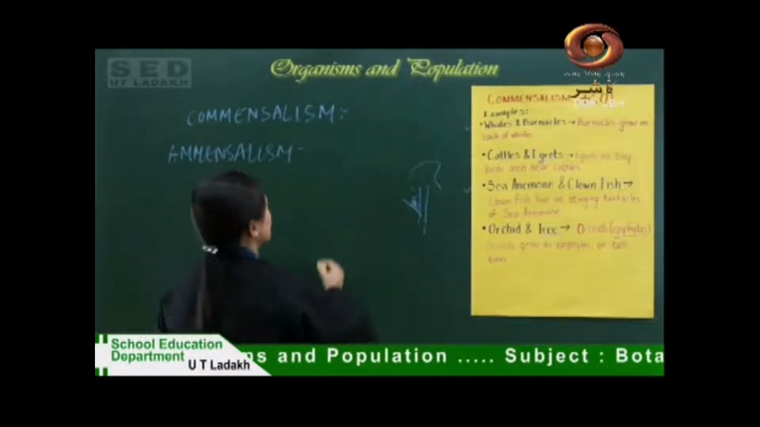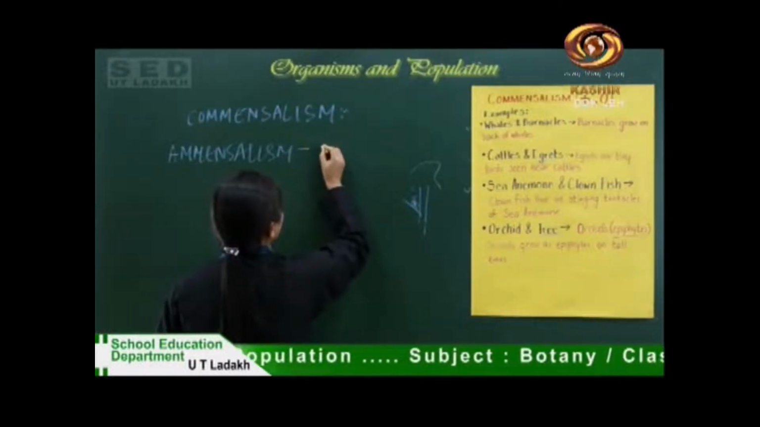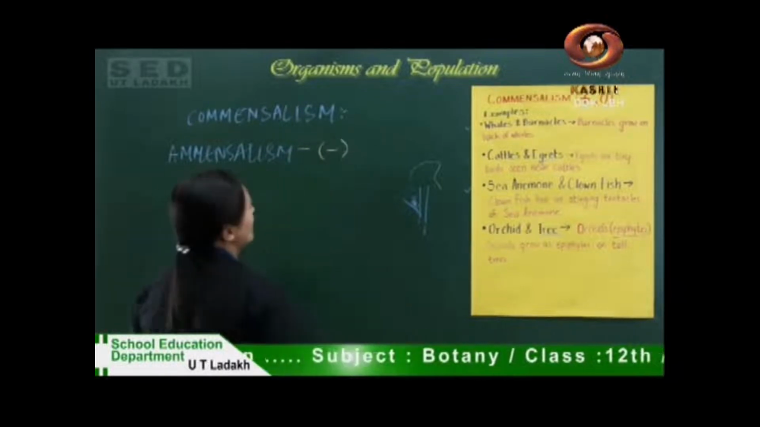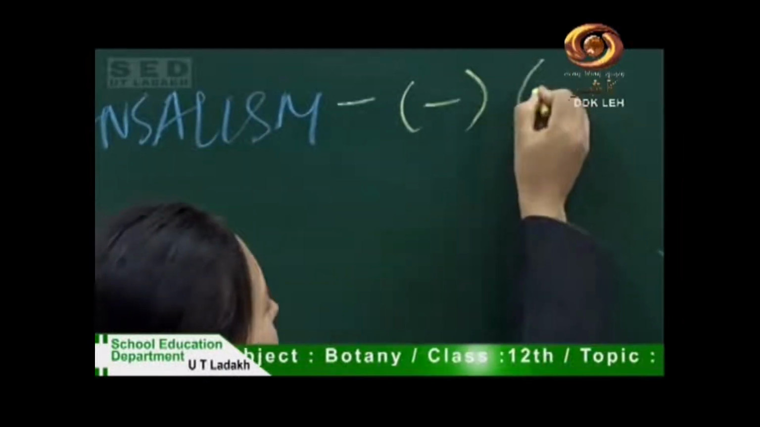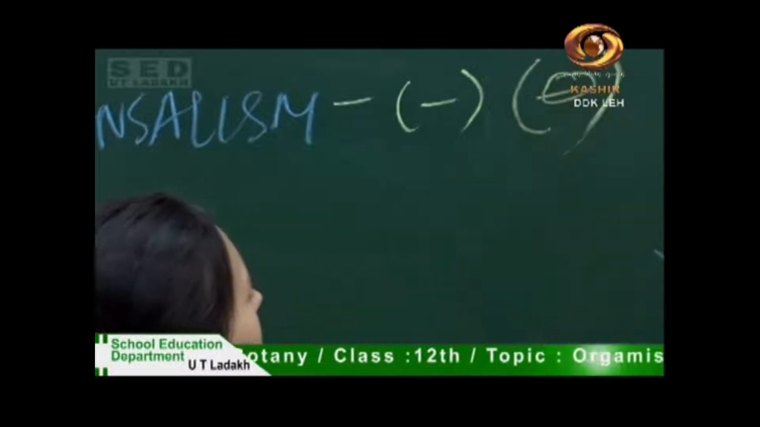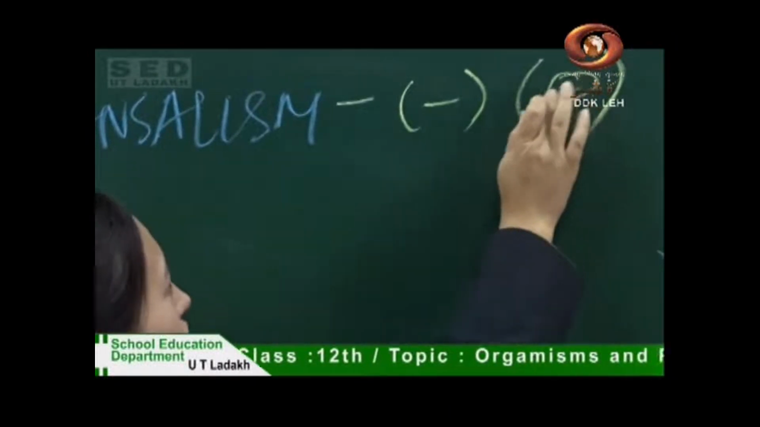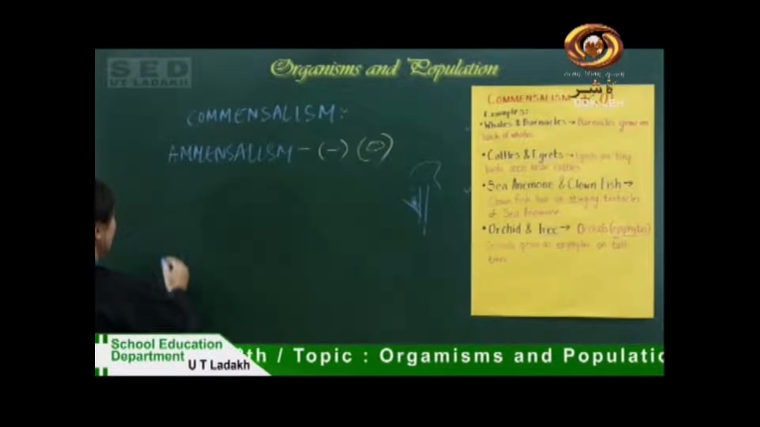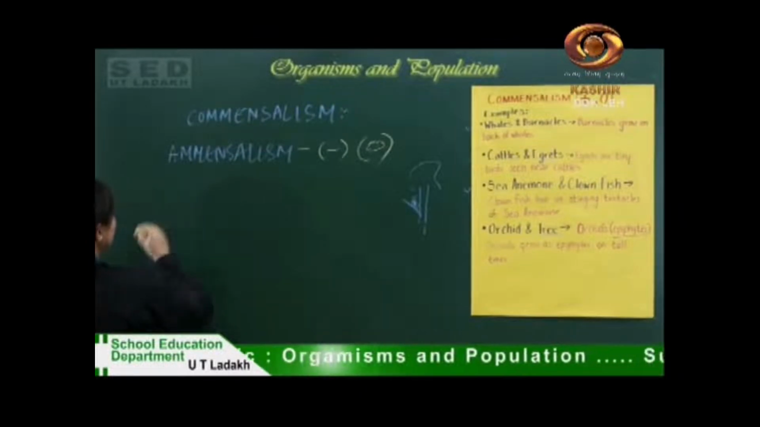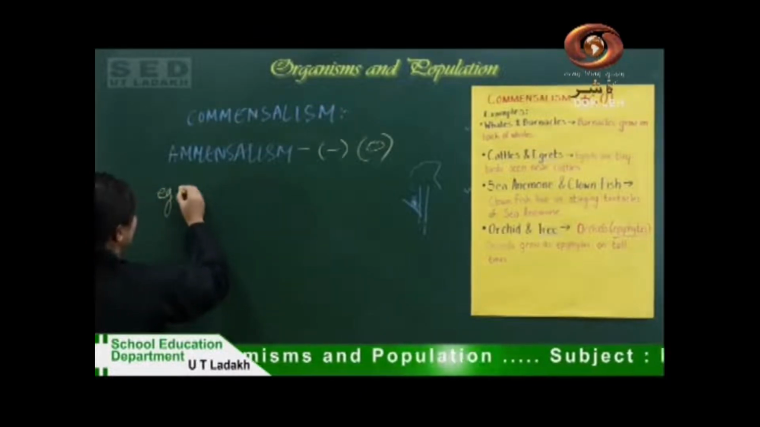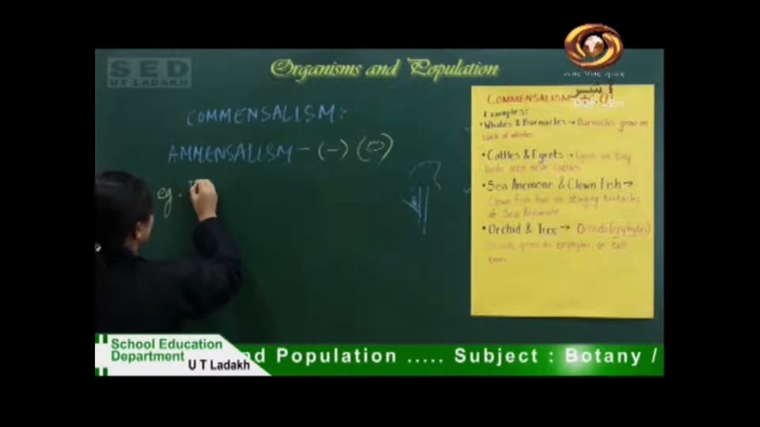Next, amensalism. It is a type of interaction in which one species is harmed and the other species is neither benefited nor harmed. An example of amensalism is penicillium.